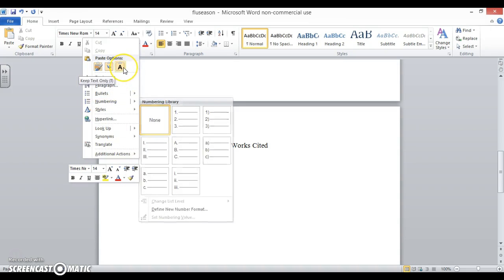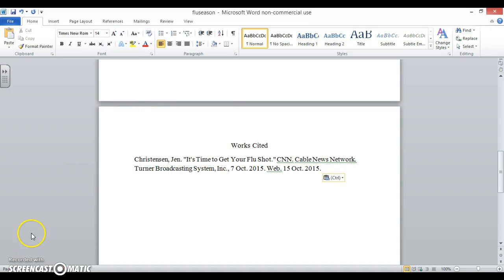Paste it on there. Alright, now we need to format this correctly. I've already begun by centering the title Works Cited. Do not underline it and do not make it any larger text-wise or any different font than the rest of your Works Cited page.